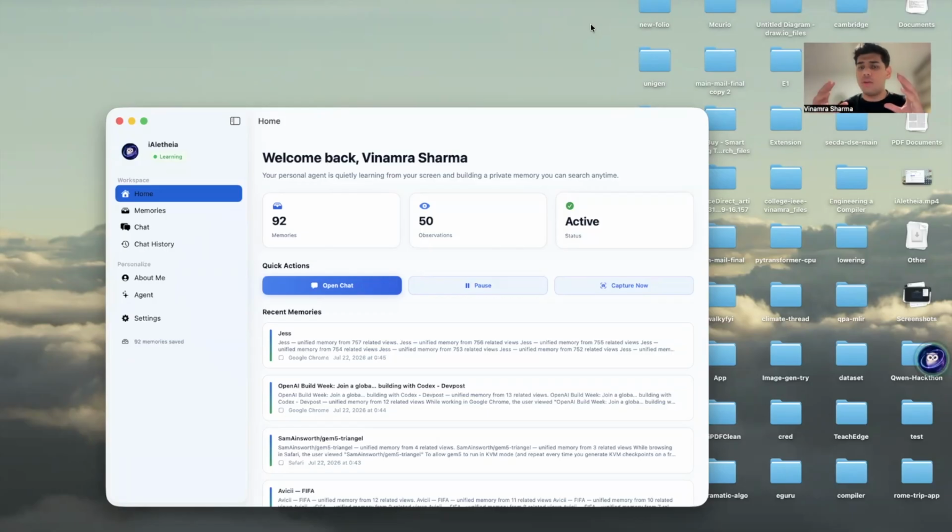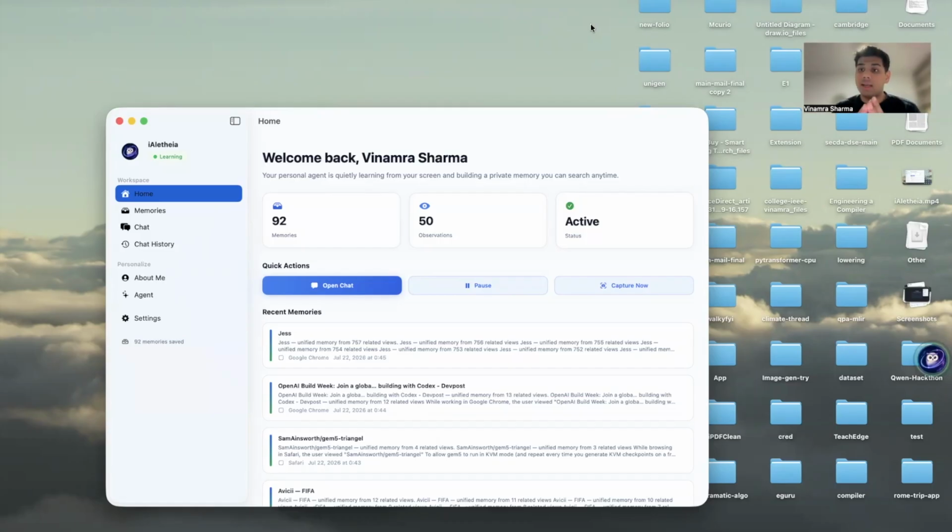Have you ever wondered how we use these different applications, right? ChatGPT or Claude or different agents all over the place. But the biggest challenge is that everywhere you need to put in all the context by yourself from scratch. If you want to ask any question about what is on your screen, you need to put in a screenshot. And this is a big issue because it adds a lot of overhead. Every time you switch from one platform to another, you need to pass in those extra contexts.